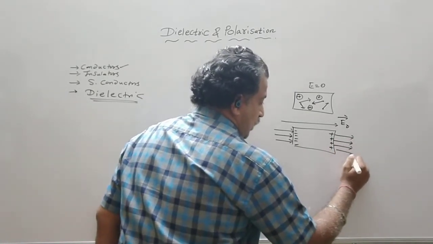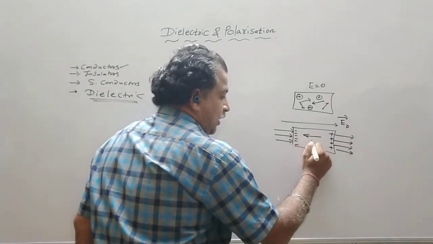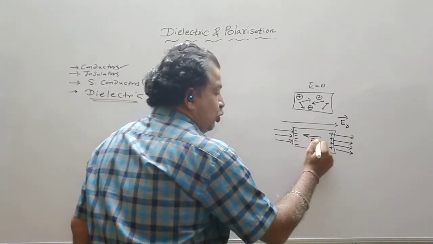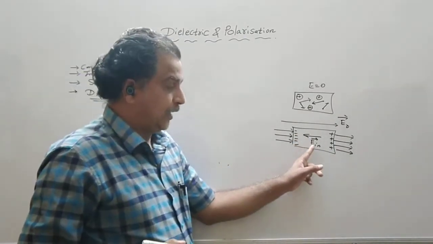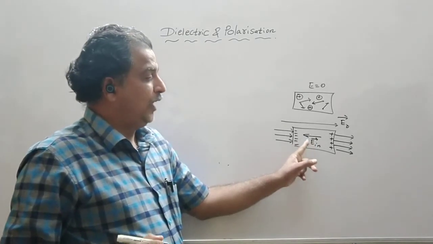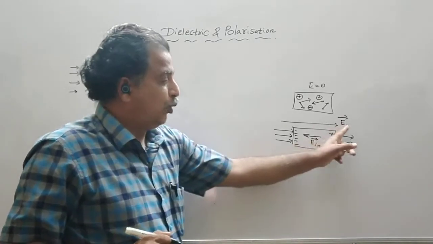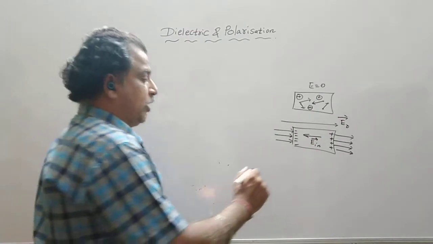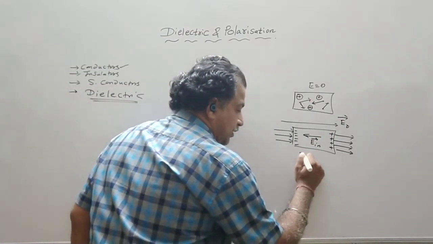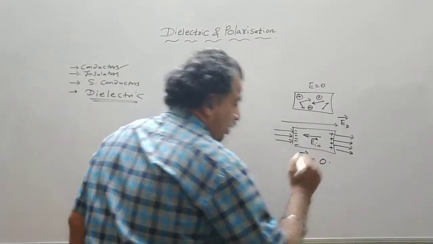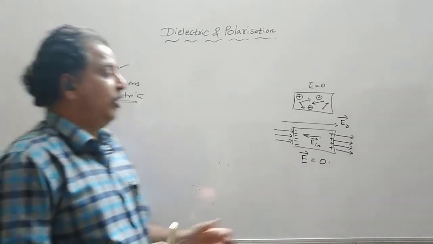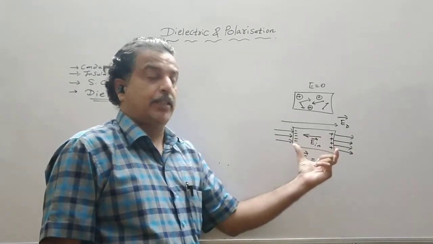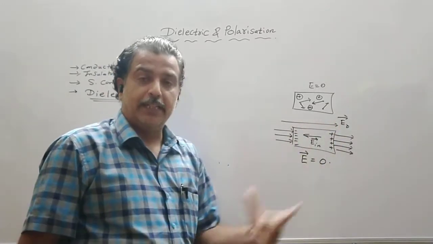Inside the conductor there is an induced electric field, equal in magnitude and opposite in direction to the external electric field. So the resultant electric field is equal to 0. This was the behavior of a conductor placed in a uniform electric field.